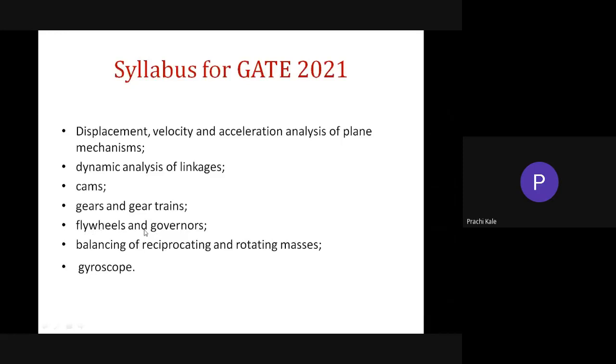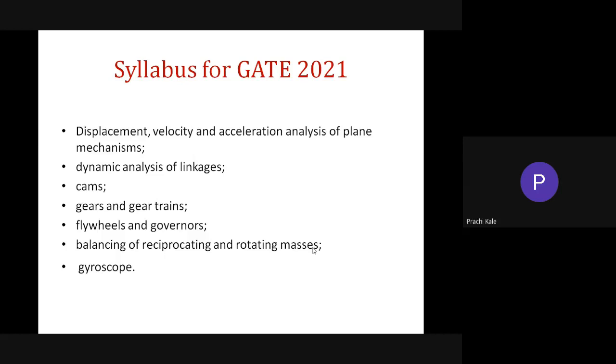And then balancing of reciprocating and rotating masses. This topic we have completed in theory of machines 1, that is static and dynamic analysis of slider mechanism, two mass dynamically equivalent system.